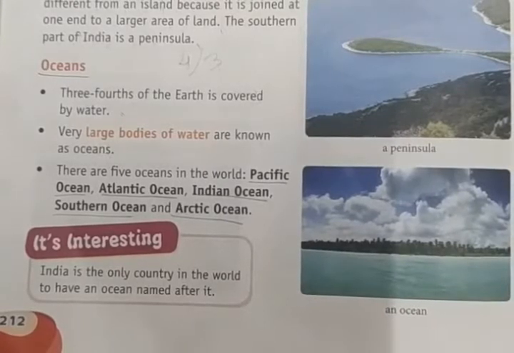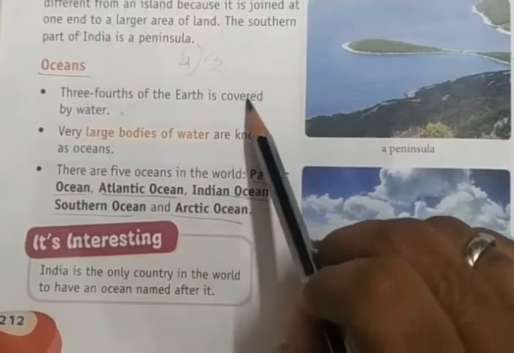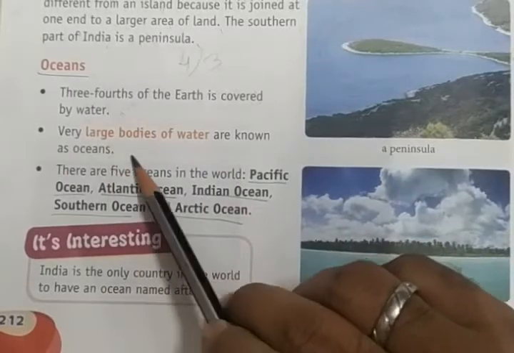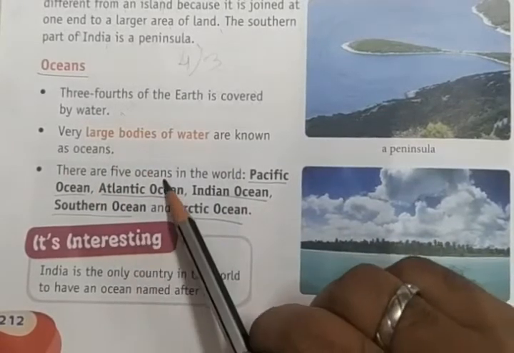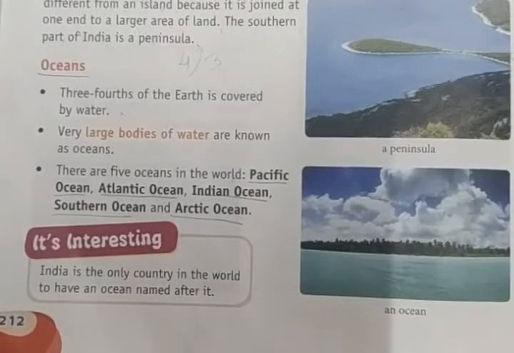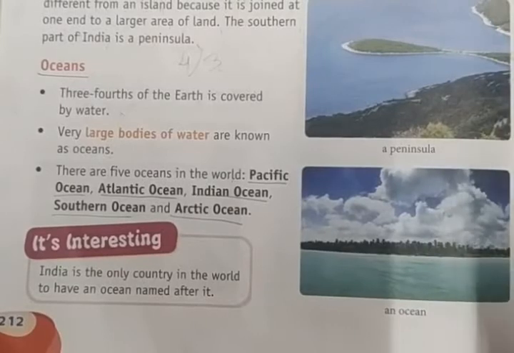Okay, right. The 3/4 of the earth is covered by water. The very large bodies of water are known as the oceans. There are 5 oceans in the world. How many oceans can we see in the world? There are 5 oceans. Which are those? Pacific Ocean, Atlantic Ocean, Indian Ocean, Southern Ocean, Arctic Ocean.